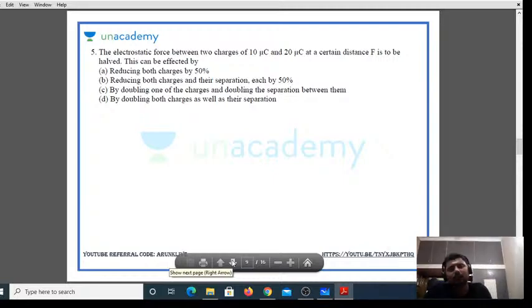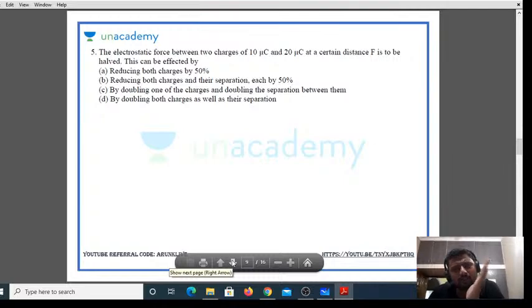Now, the electrostatic force between two charges of 10 microcoulomb and 20 microcoulomb at a certain distance is to be halved. Let's say F is the force, and it has to be halved at a particular distance. This can be effected by option A, reducing both the charges by 50%.